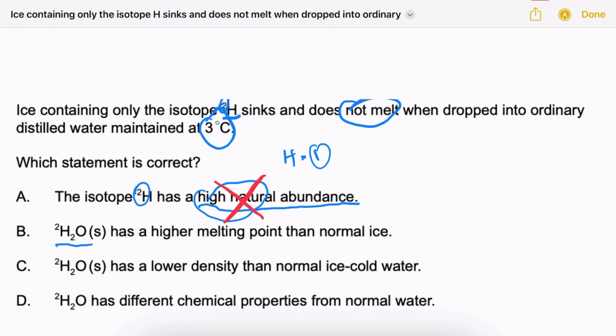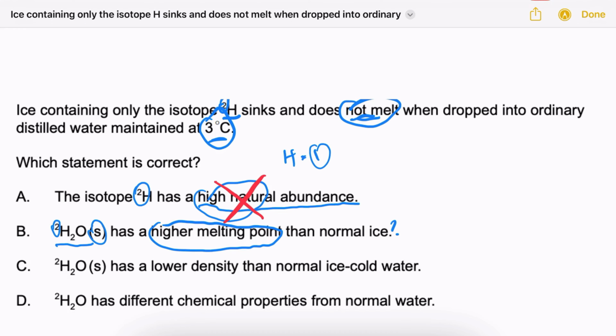Ice made from hydrogen 2, and we know it's ice because there's an S for solid, has a higher melting point than normal ice. Well, we know it doesn't melt when it's dropped into water that's at 3 degrees Celsius, which is higher than the melting point for normal ice. So we're going to put a question mark there. That could be true.